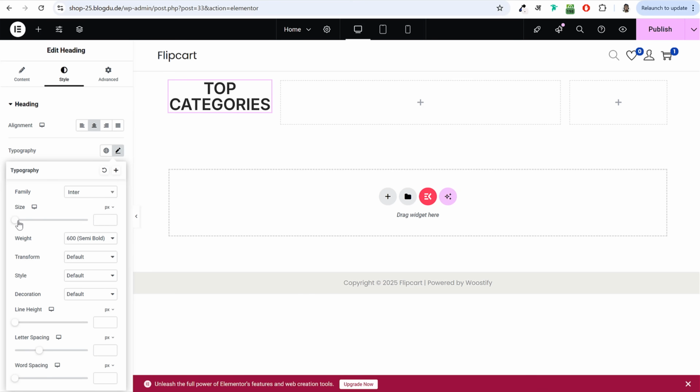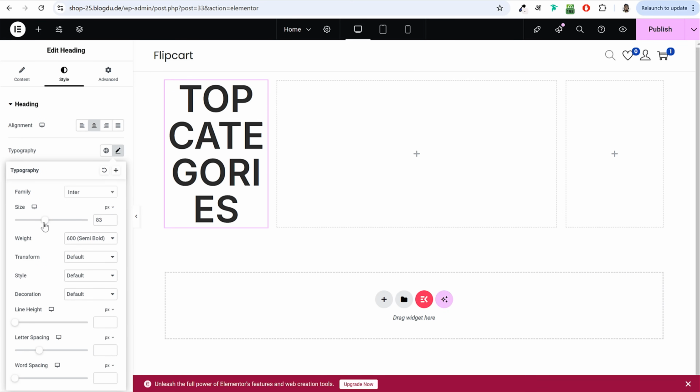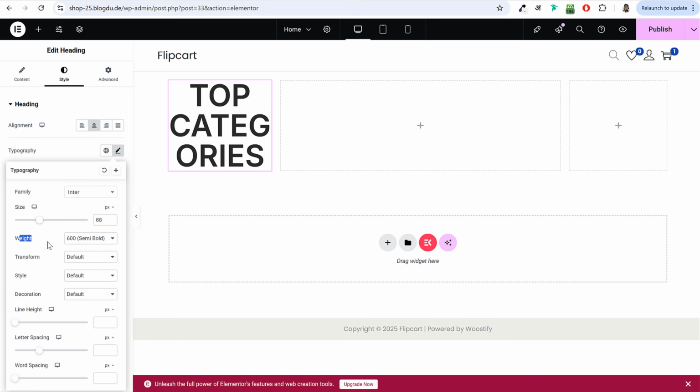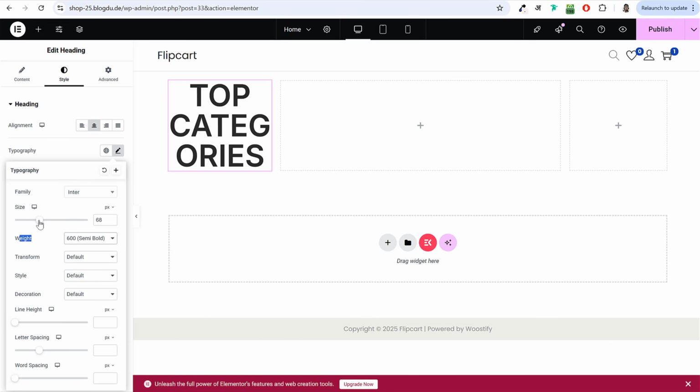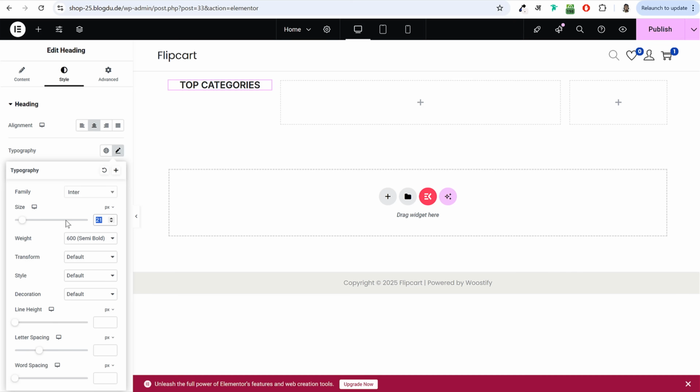Now for the size, you can increase or decrease the size like this. I want to make it 13 pixels. So I'll select 13 pixels. And you can also make it lighter or bolder. For example, if I increase the size, you can see it better. Under weight, if you make it 100, you can see it becomes very light. If I select 500 medium, this is how it looks. If I want, I can make it bolder at 900. Okay, so whatever you like. I'll keep it at 600 and decrease the size to 13 like this.